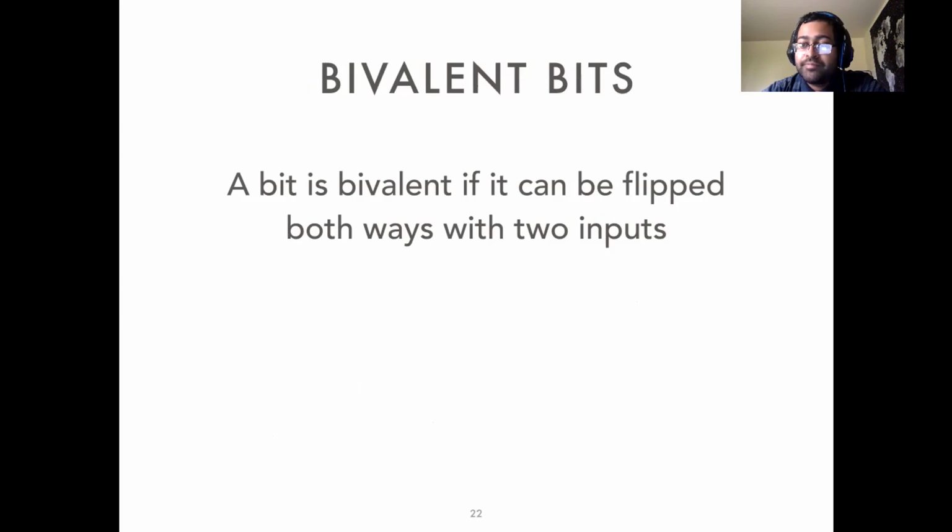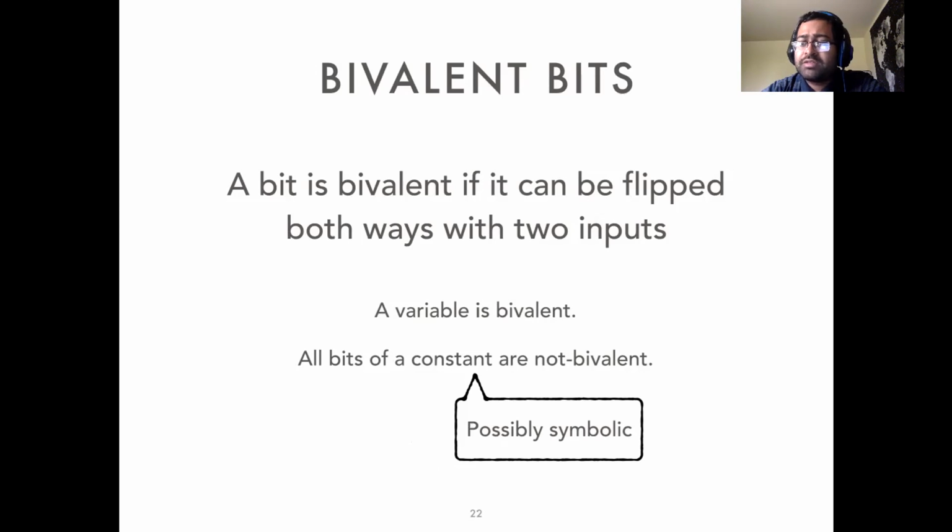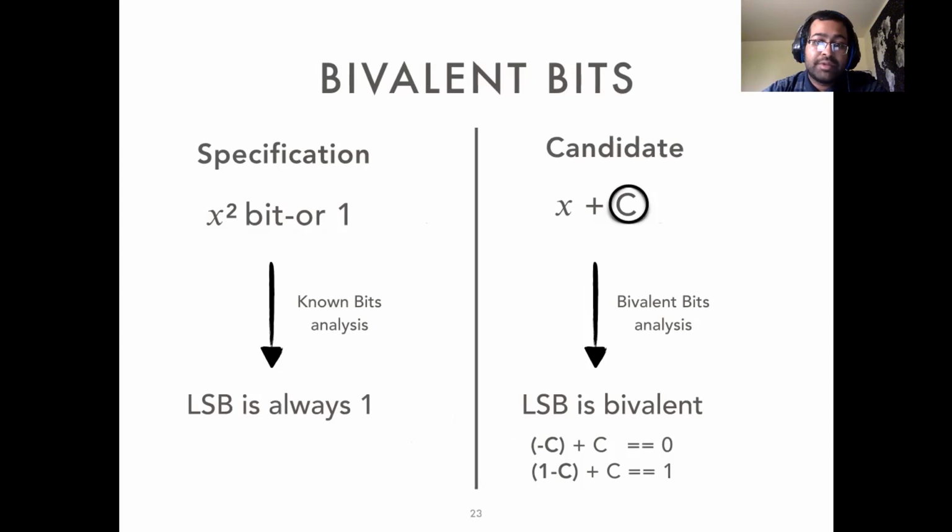However, symbolic constants make a difference here. According to known bits, a symbolic constant is completely unknown. But here, a symbolic constant is explicitly non-bivalent. And this distinction makes it possible to use this analysis to prune candidates which cannot be pruned by the known bits analysis. For example, consider the specification x squared or 1 and the candidate x plus C.